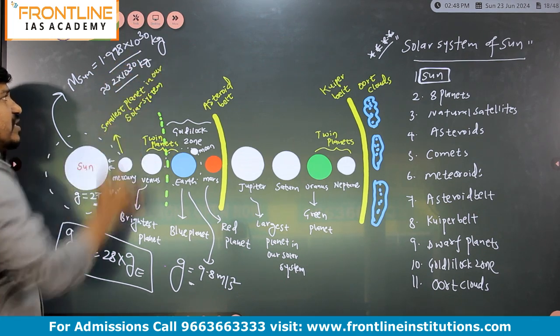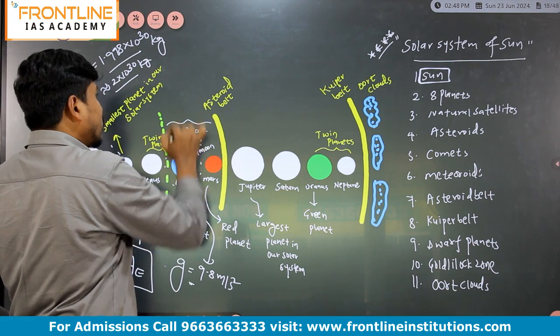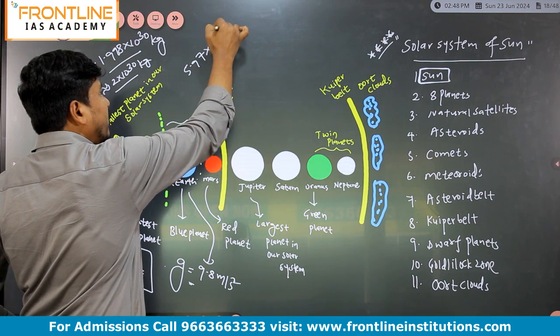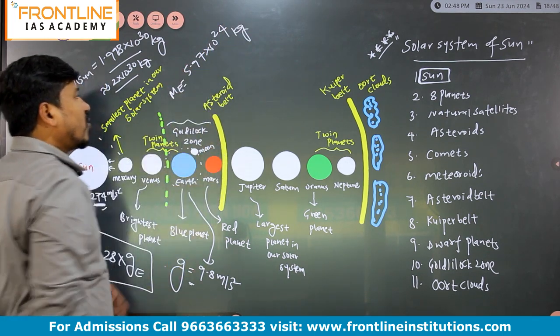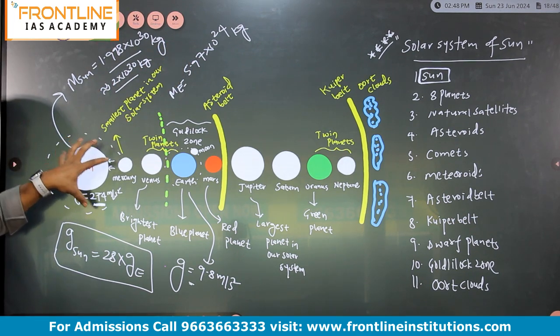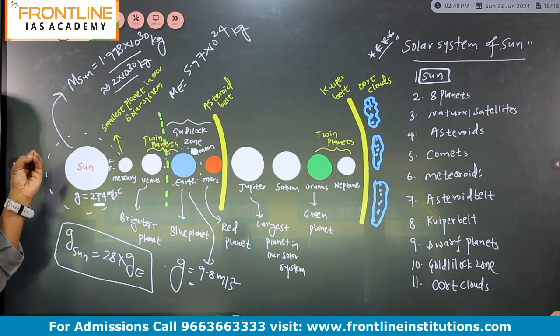So the mass of the Sun is very huge, and if you take the mass of Earth, it is just 5.97 into 10 to the power of 24 kg. So the mass of Earth is very less when you compare it with the mass of the Sun, and because of huge mass it has more gravity, and because of more gravity it attracts objects towards its center.